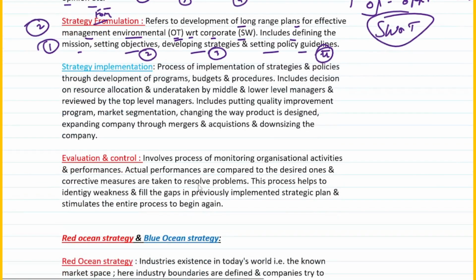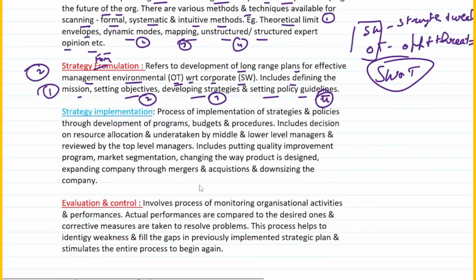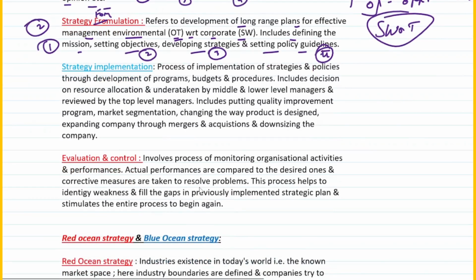Okay, then we come to the third one, that is the second is, that is strategy implementation. So the first thing is you do the scanning, you do a formulation, then you do strategic implementation. What exactly is implementation? Process of implementation of strategies and policies through what? Through development of programs, budgets and procedures. This is called as strategy implementation, right? You have already formulated something, you got to implement it. How do you implement? You implement through the development of programs and budgets and procedures.